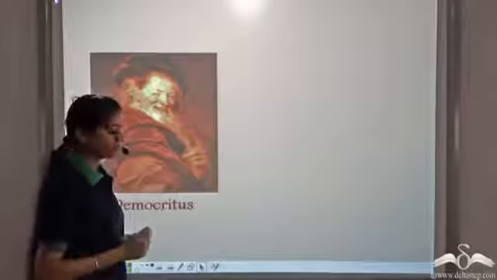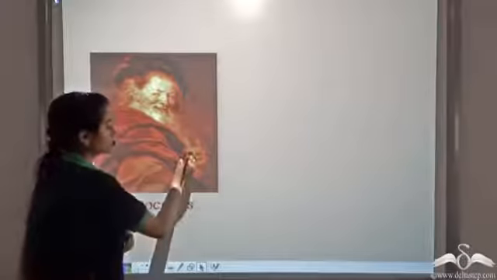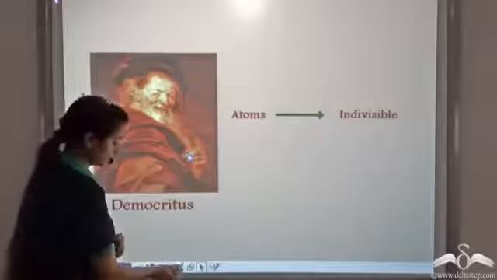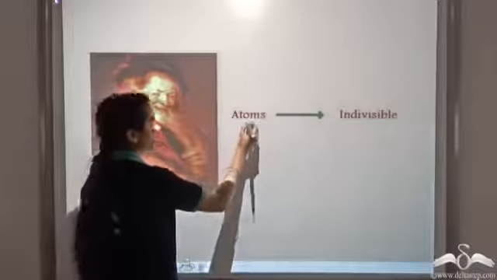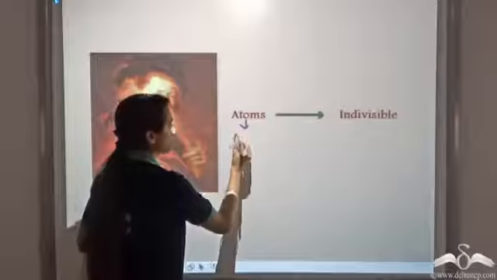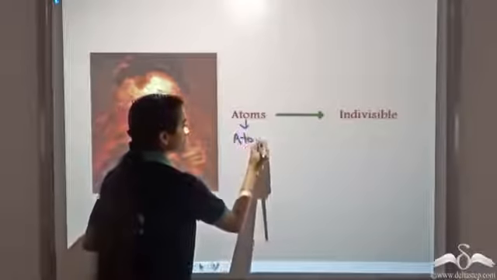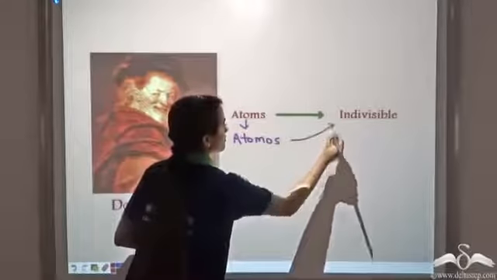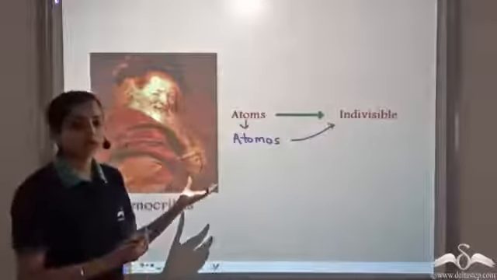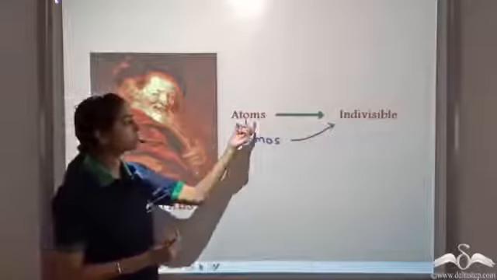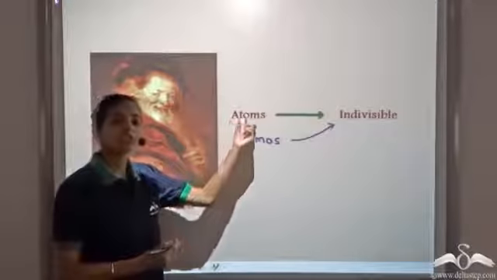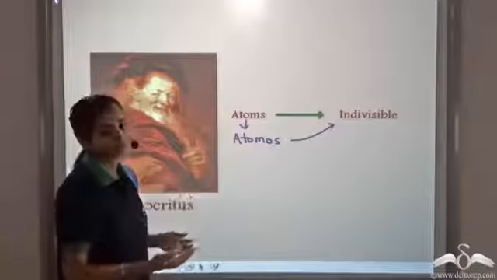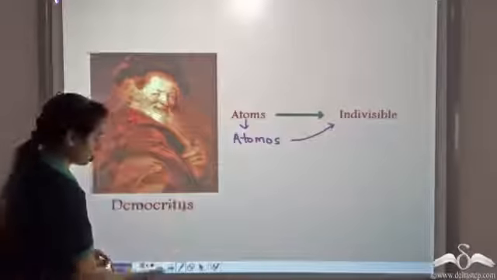An ancient Greek philosopher, Democritus, had proposed the concept of atoms. Atom comes from the Greek word atomos, which means indivisible. So all forms of matter are made up of these particles, atoms, which are the smallest unit of all forms of matter, that is, everything.